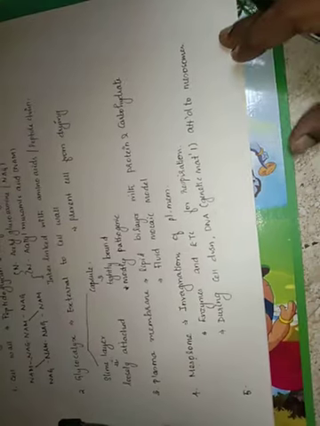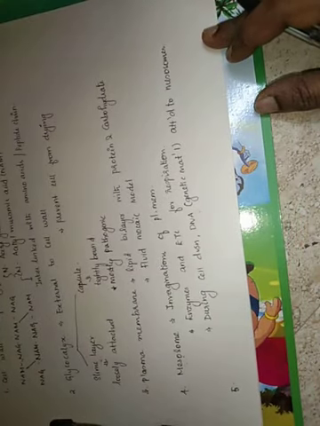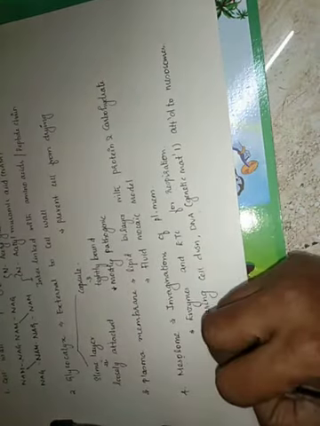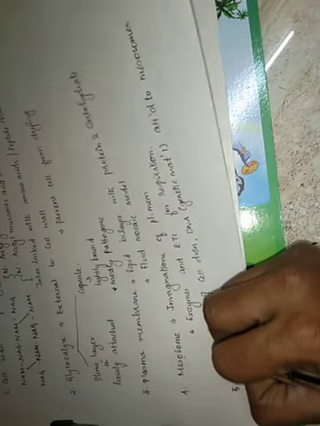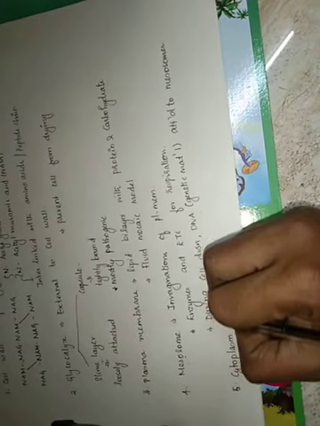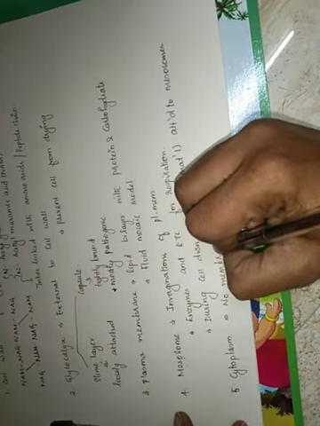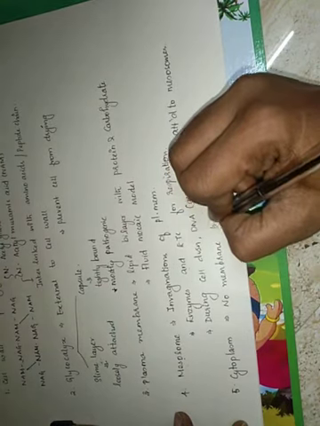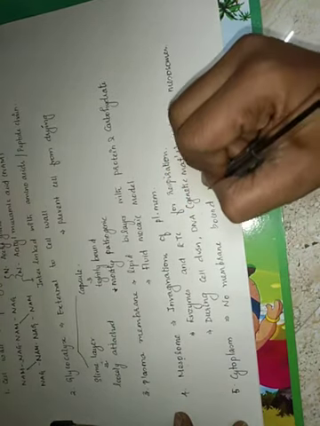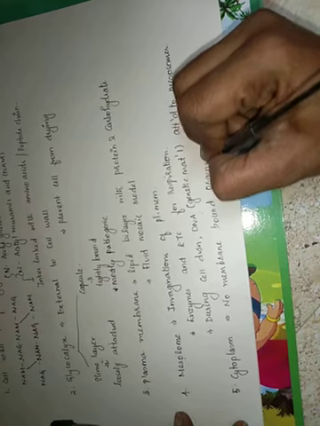And the next part of the bacterial cell is the cytoplasm. The cytoplasm has no membrane bound organelles. We have seen this already.